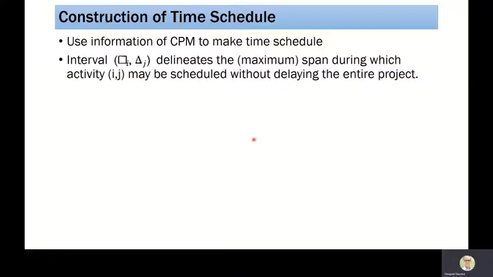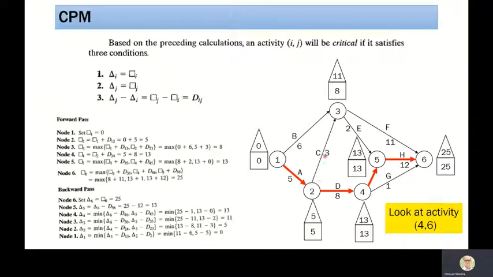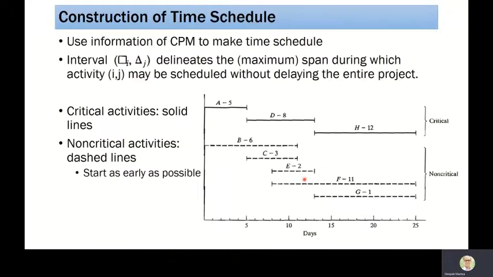Similarly, look at activity C. It can start from 5, which is the earliest occurrence time, and the latest occurrence time of node J is 11. So between 5 and 11. Since the duration of C is 3, 11 minus 3 becomes 8. So between 5 and 8, this activity can start. You can see it can start from 5 and should finish by 11. So in between, activity C can start and finish.